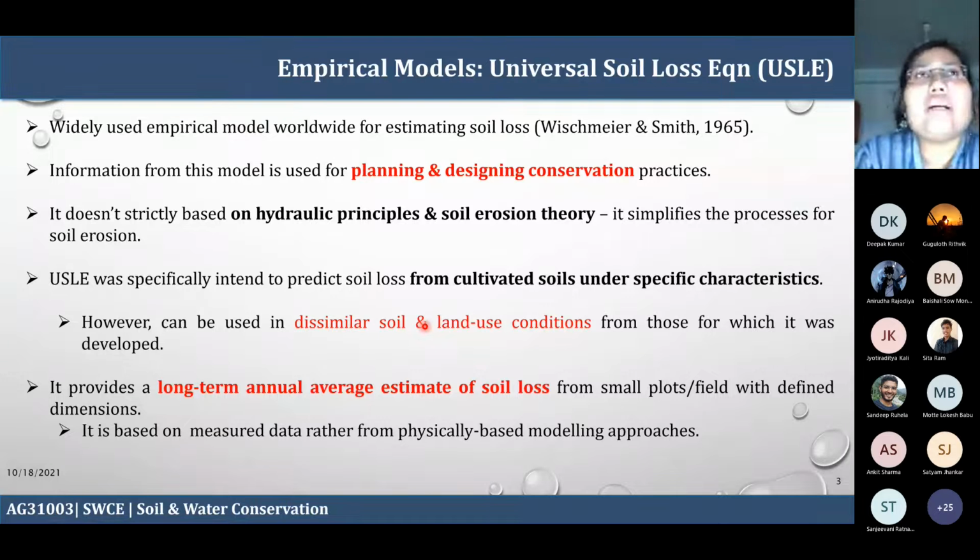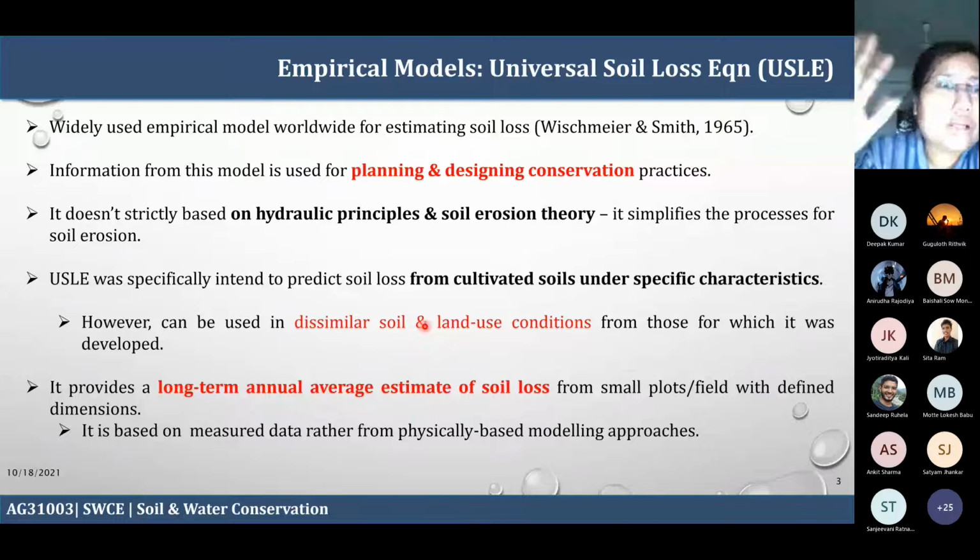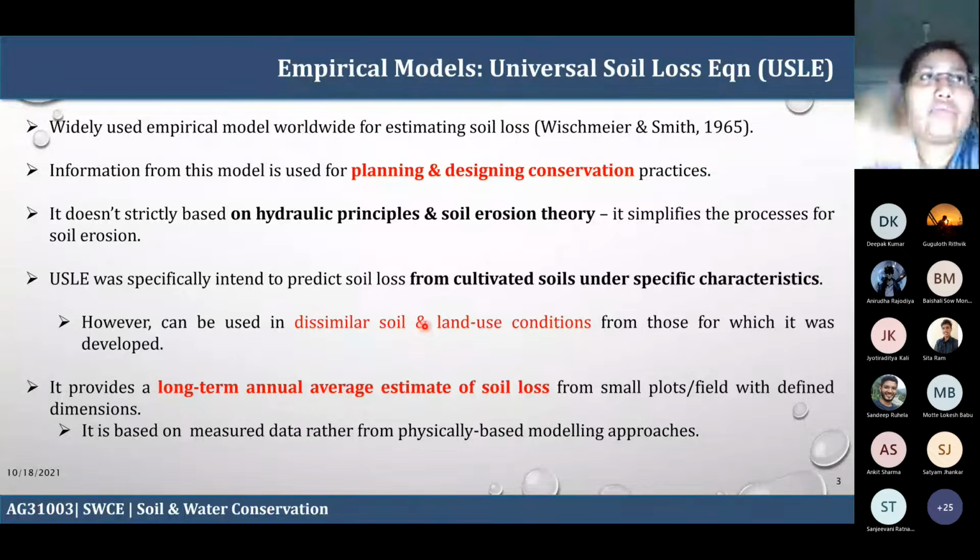There are many, 33 or 34 kinds of equations. Something is developed for Africa, something is specifically developed for Asia. But first and foremost, there is one equation on the base of which there are a number of variants.